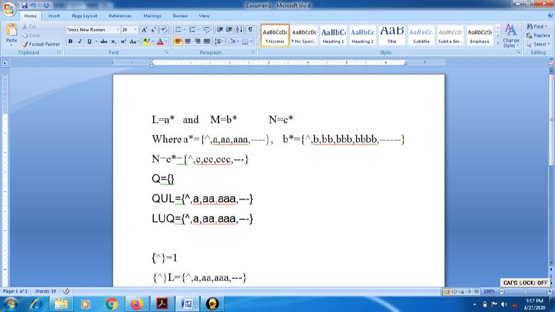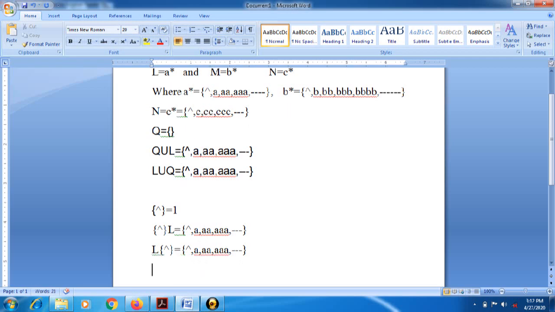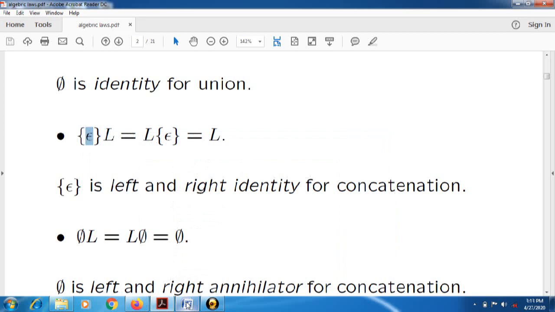and so on. And now suppose I take L union with the null value. Again it generates the same values: null, A, double A, triple A, and so on. Its value is nothing but L only. That's why we can say that the null value in a set is a left and right identity for concatenation.